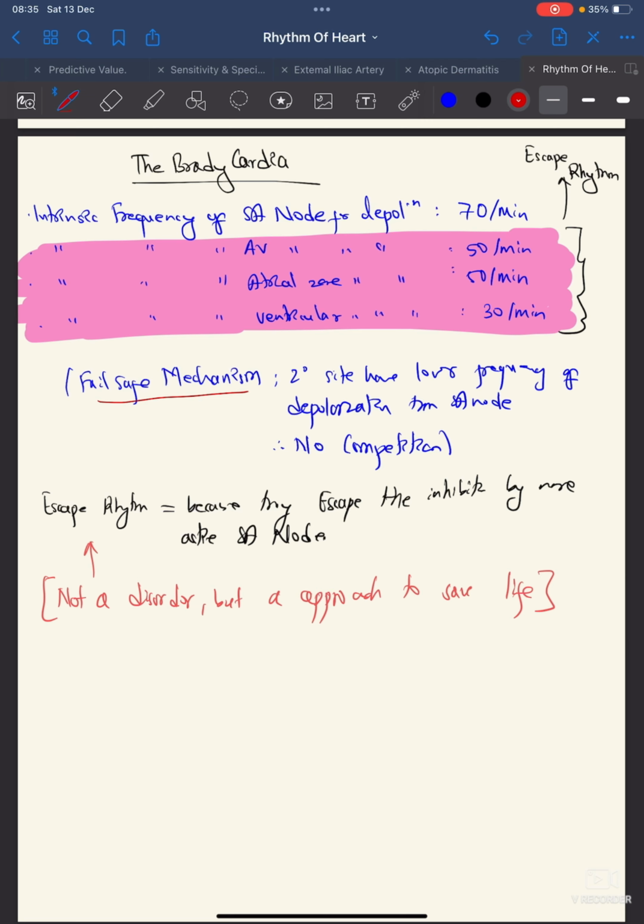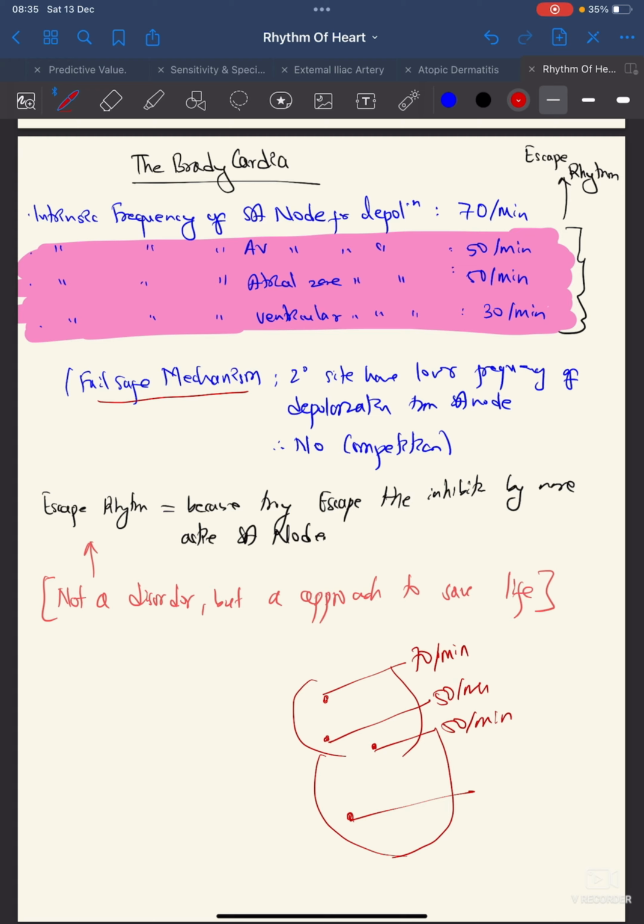If the SA node, so this is the heart, this is the SA node, this is atrial, this is nodal, and this is the ventricular. The SA node will produce the depolarization and cause a heart rate of 70 beats per minute. This will cause 50 beats per minute intrinsic frequency. And the ventricle will have an intrinsic frequency of 30 beats per minute. This is the fail-safe mechanism. If this cannot work, then this will be working, either this or this. And if this cannot work, then this will be working.